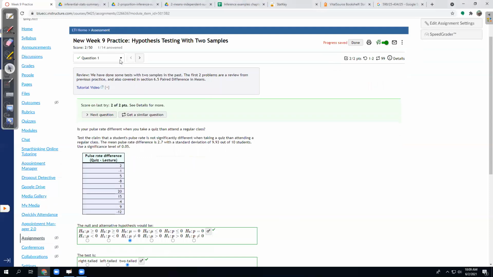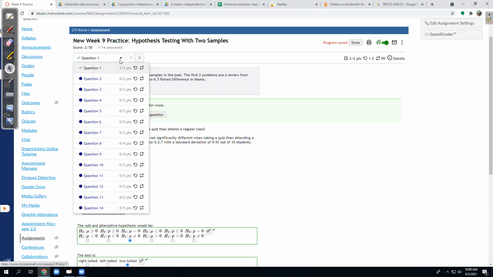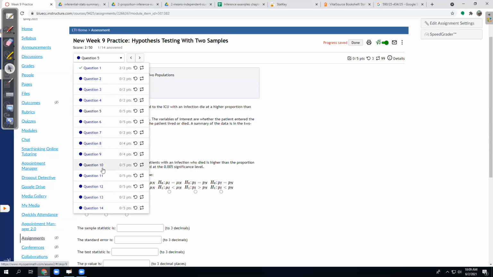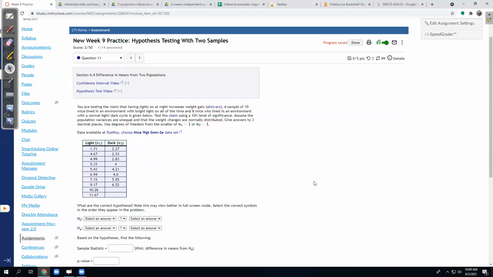All right, let me see. I'm looking for the mice one. I think it was number 5. No, it wasn't number 5, but that's another one I'm going to do. I'll come back to that. Number 11. How about that one? Here we go. Load this up.